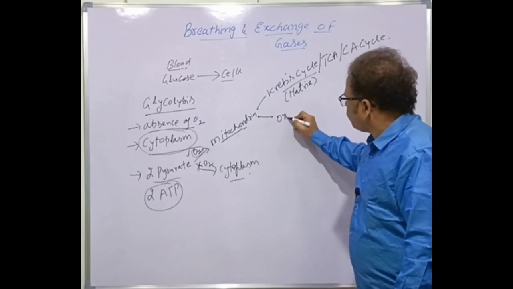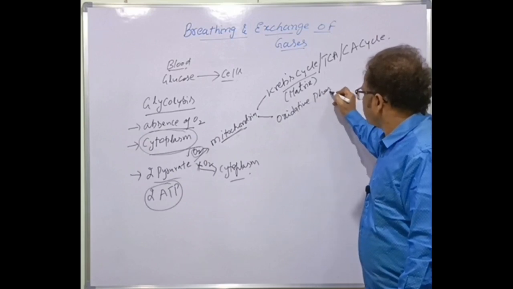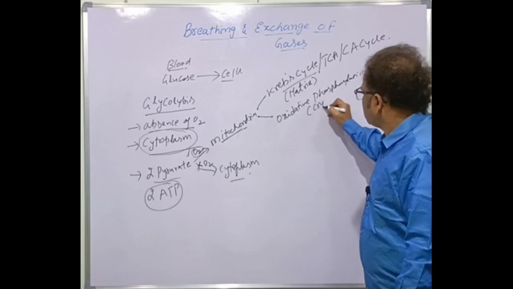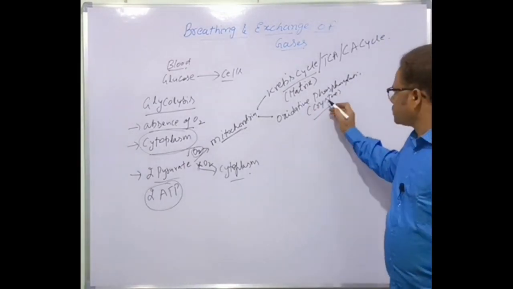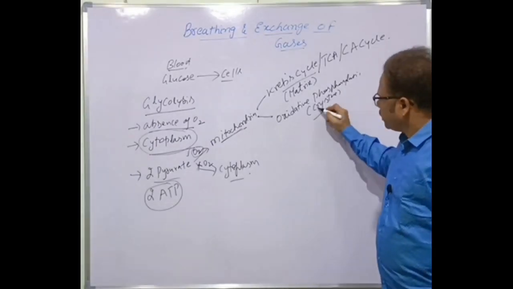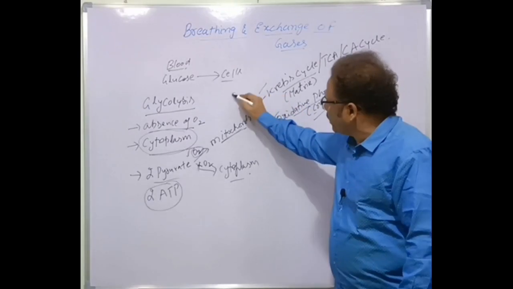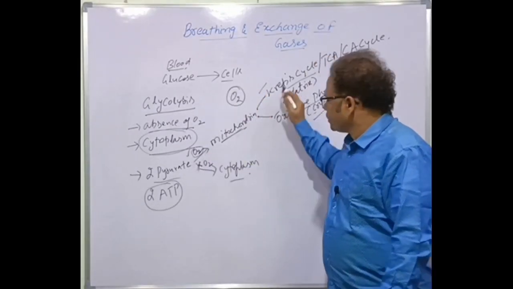The inner foldings of mitochondria are called cristae. In these cristae, oxidative phosphorylation takes place. The two processes take place only in the presence of oxygen. This is called oxidation, isn't it?